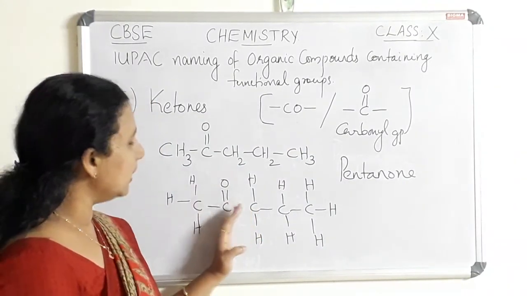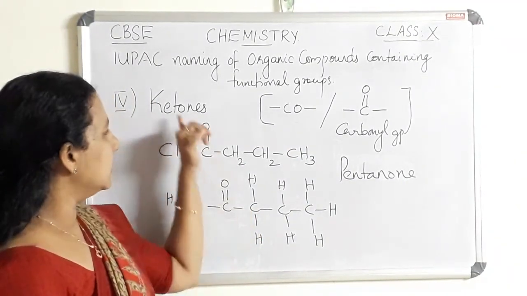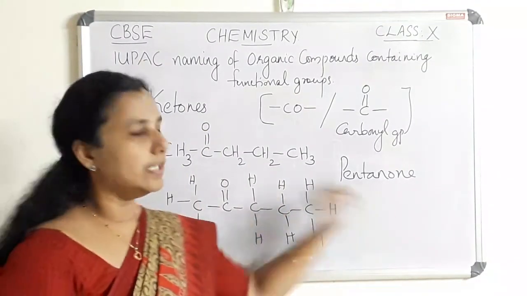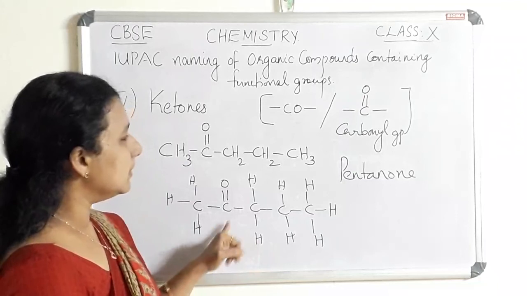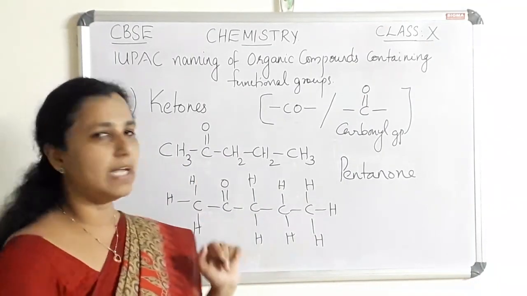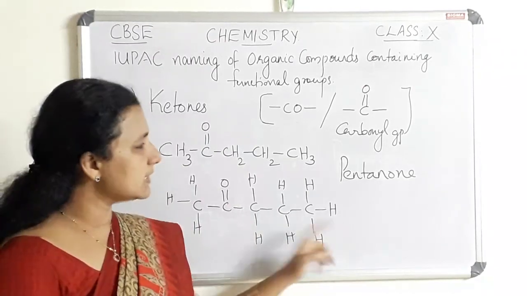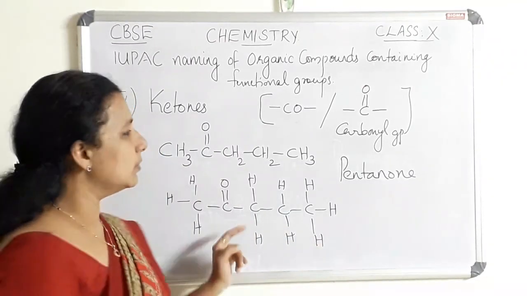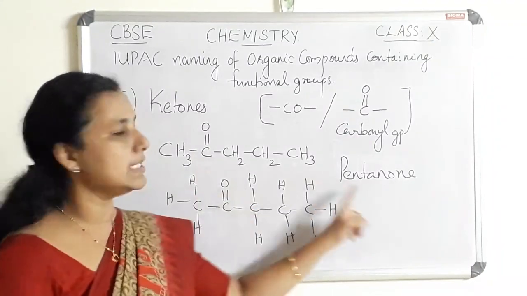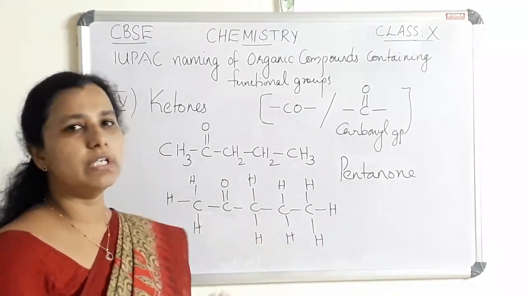If CO is the functional group, we can assume it is a ketone. If it is a ketone, this is how we have to do the IUPAC name. In this case 5 carbon atoms are there, the parent alkane is pentane, so E is replaced by ONE, so the name is pentanone. So the IUPAC name of this compound is pentanone. That is how ketones are named.